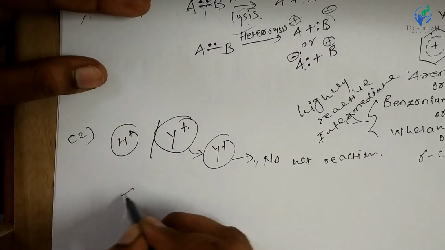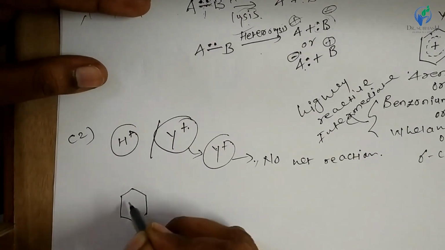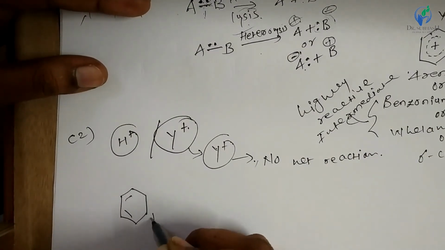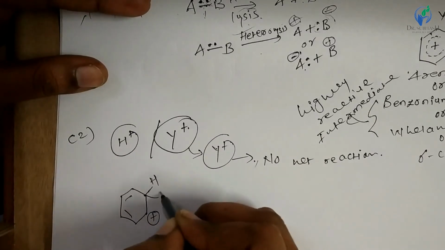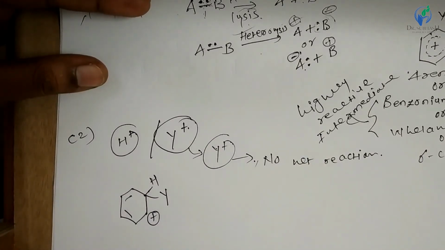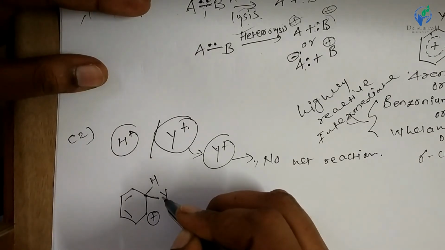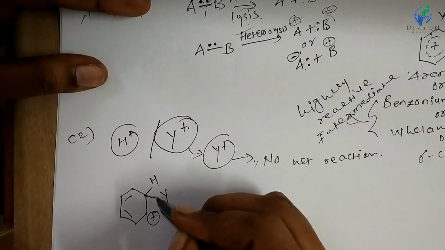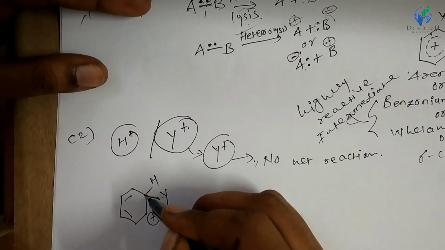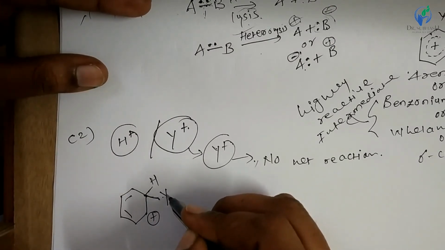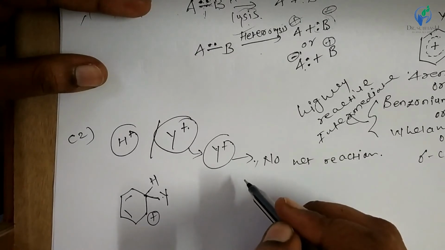See this, this one is arenium ion. If this carbon and electrophile bond is broken, then electrons of the bond are retained by the carbon of the ring, right, and Y is removed in the form of Y plus, right.